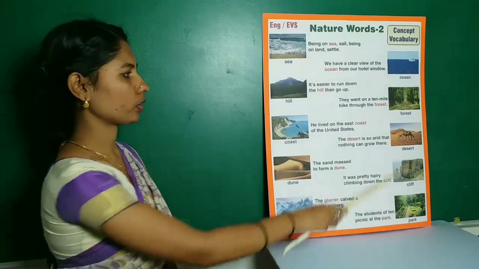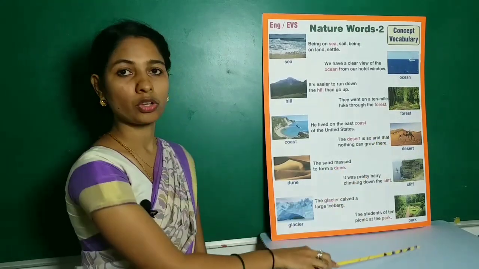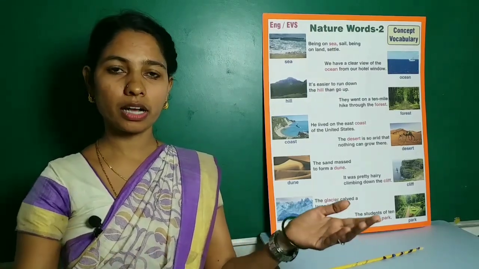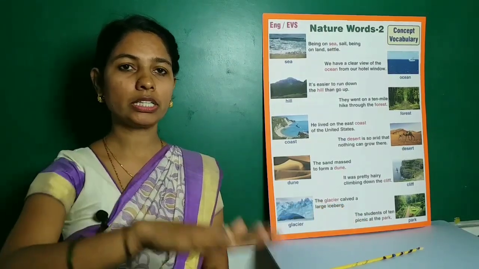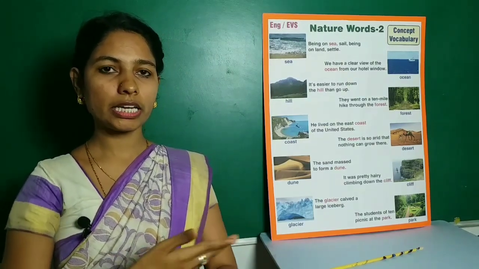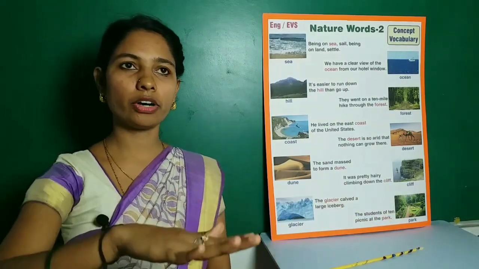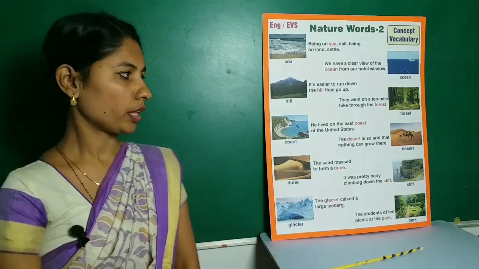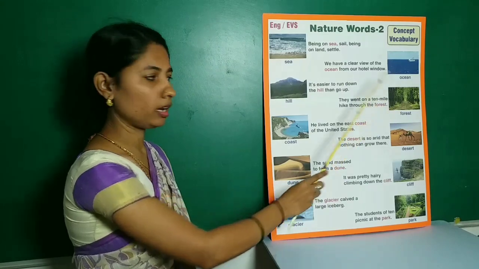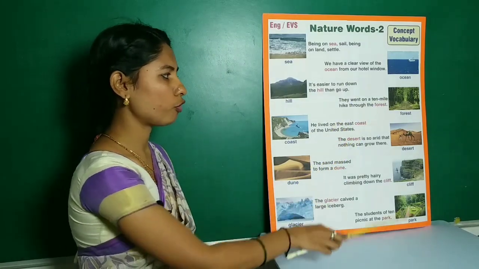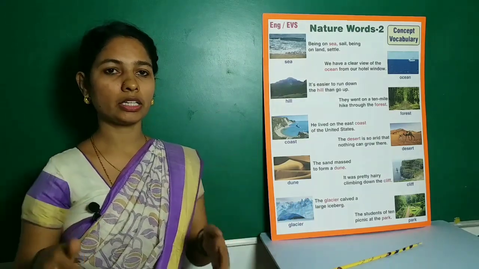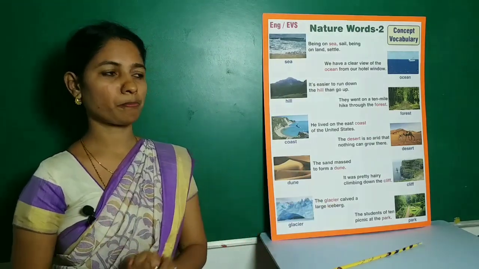Next, forest. Forest means an area of land that is covered with trees. Example, they went on a 10-mile hike through the forest.